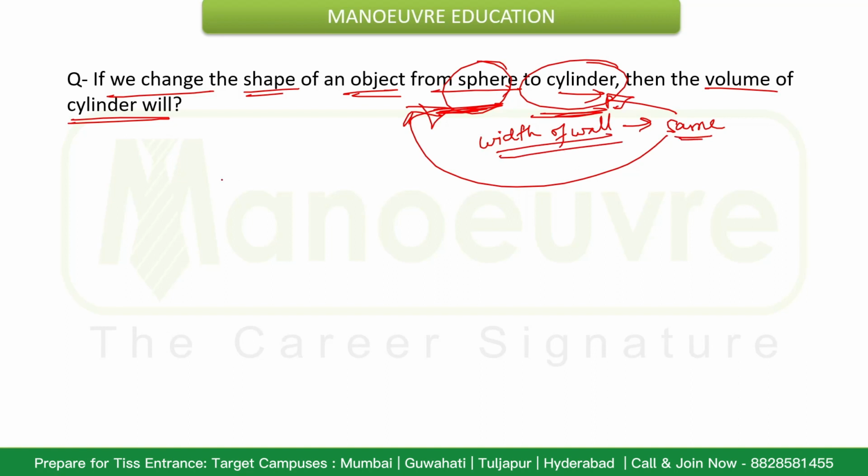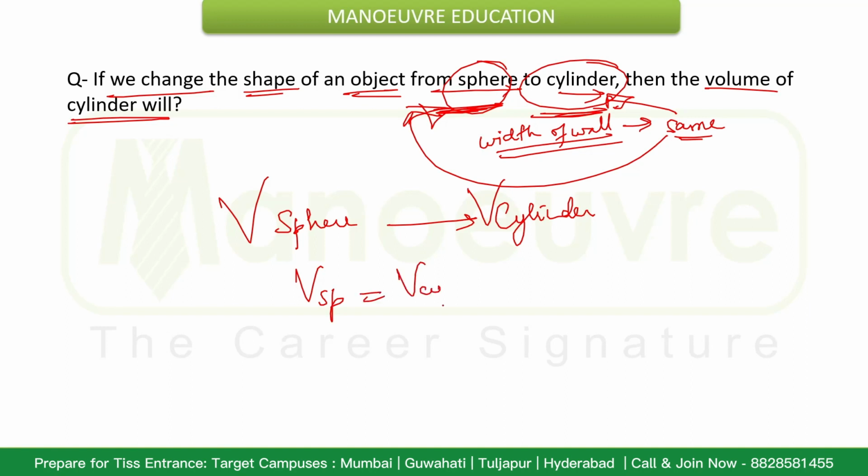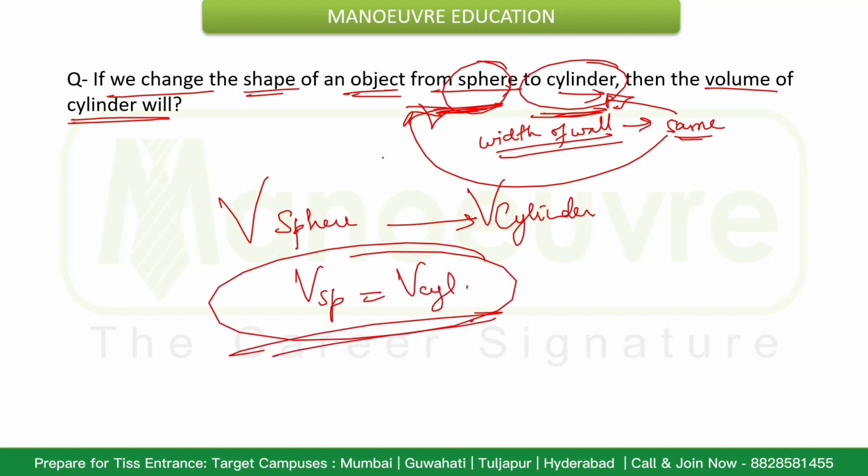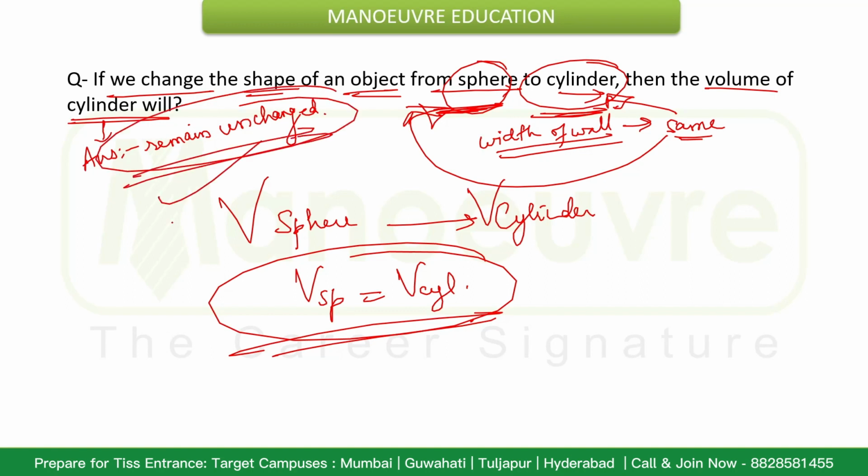If the width of the wall is the same, then clearly if the sphere is changed to a cylinder, naturally their volumes will be equal. So the volume of the cylinder will remain unchanged. That will be your answer, considering the width of the wall in both the sphere as well as the cylinder remains the same.